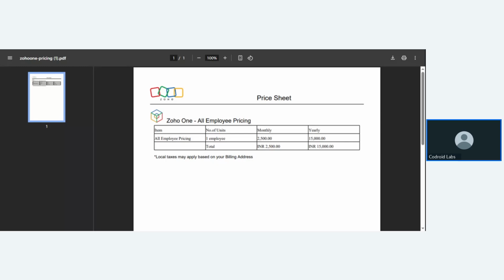Zoho Creator does everything to automate. If you want to automate your businesses and streamline your processes, Zoho Creator is built for you.